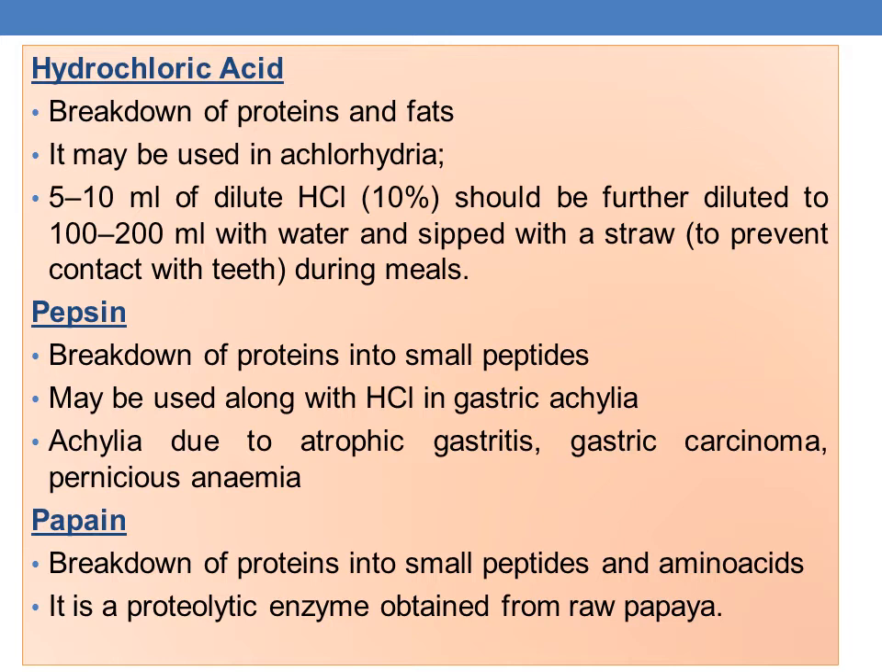The next one is papain. It aids in the breakdown of proteins into small peptides and amino acids. Papain is a proteolytic enzyme. It is obtained from raw papaya.